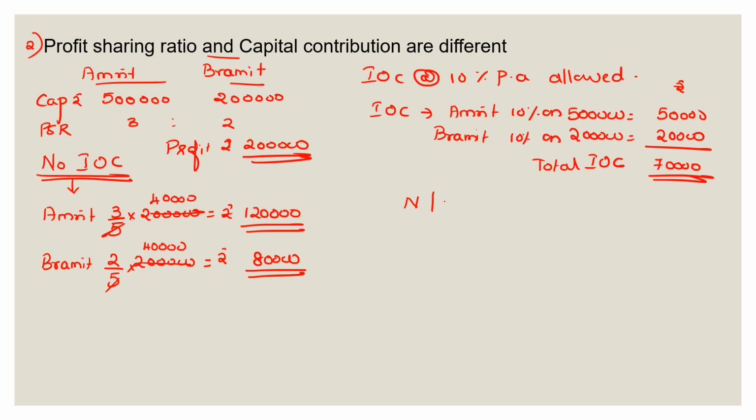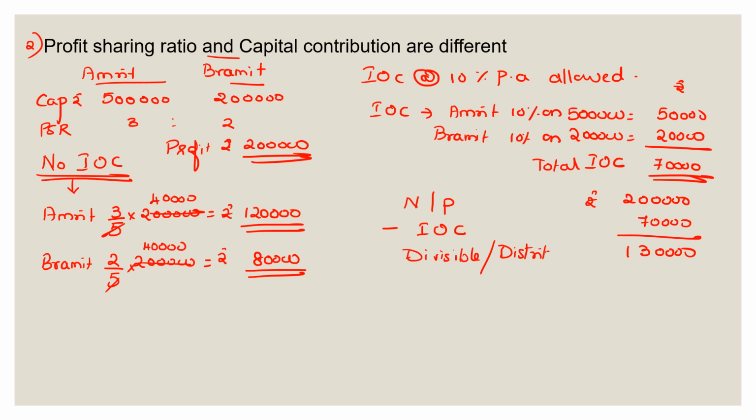So therefore, out of the net profit for the year of rupees 2 lakh, what happens? The amount of interest on capital would be 70,000. So you'll be left with 1,30,000. This would be called as divisible or distributable profit.